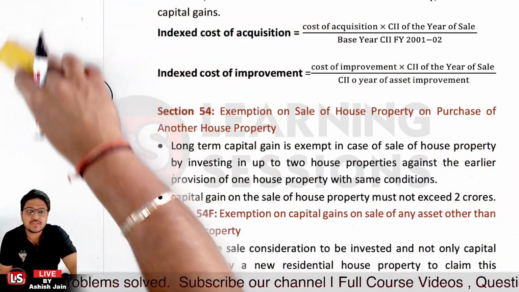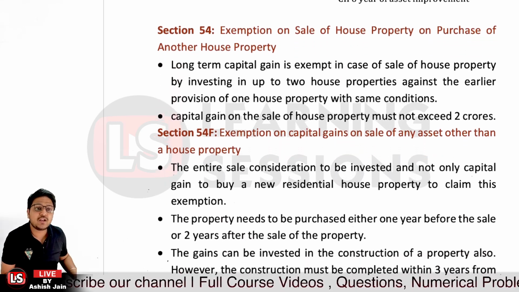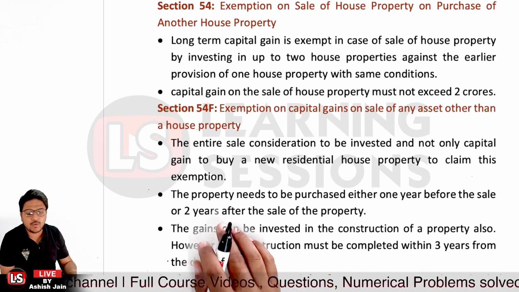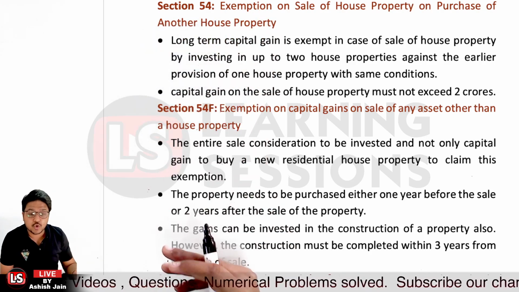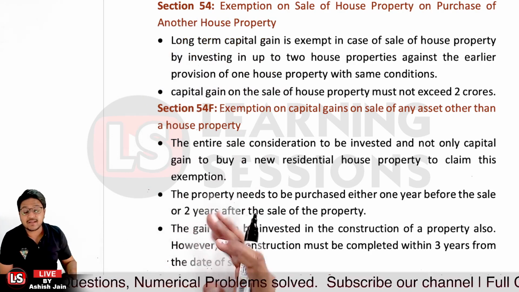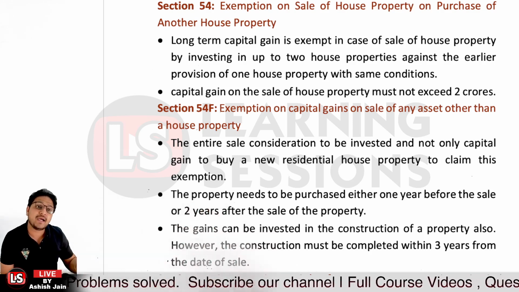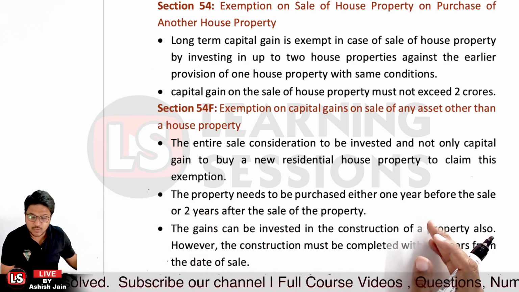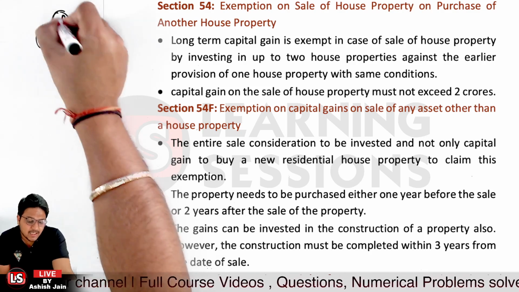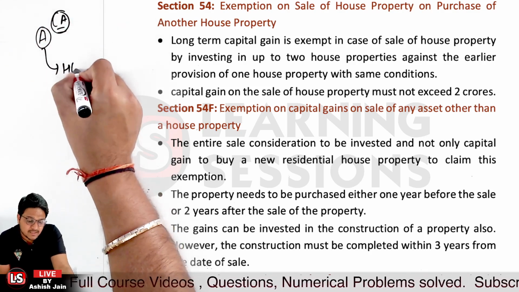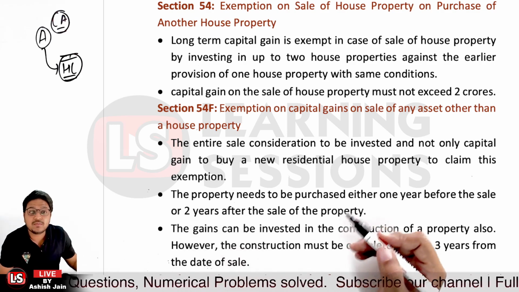Okay. And then it's related to section 54F, that is exemption on capital gains on sale of any other assets than the housing property. It's not that you will be getting the exemption related to housing property only; that's covered under section 54. But if you sell any other asset also, and if the capital gain was there, exemption related to the same can also be there, if that particular amount has been used to acquire a new residential property. Let's say a person has sold any other capital asset and there was capital gain. Now if he purchases a house property over there, in that scenario there is exemption from the long-term capital gain.